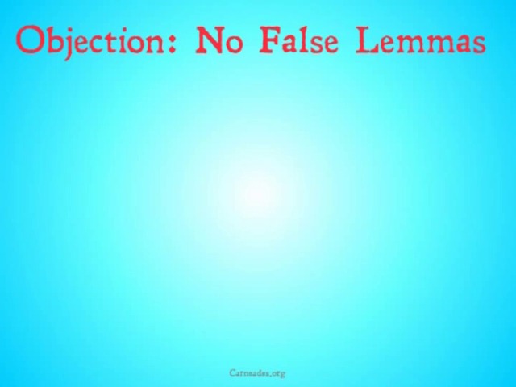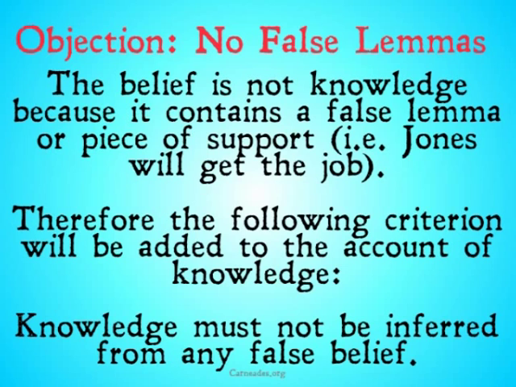The way that this is solved is by adding something called no false lemmas, or it would seem, at least, that it's solved this way. So, what we're going to do is we're going to say a belief is not knowledge because it contains a false lemma, or piece of support. In effect, Jones will get the job. That's the wrong piece of support. It's false. Our justification is flawed because of that. Therefore, if we add the following criterion, we will be able to solve the Gettier problem. Knowledge must not be inferred from any false belief. Great, we're done with it, we don't have to worry about it.